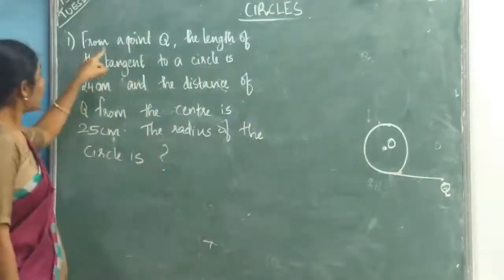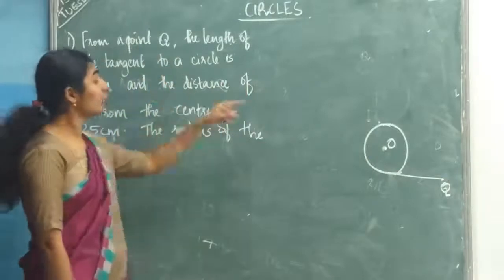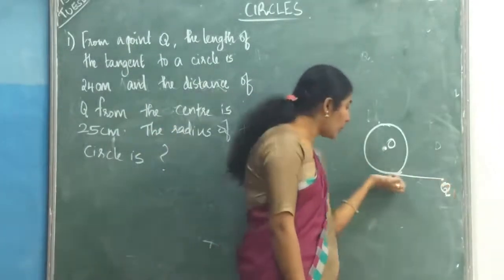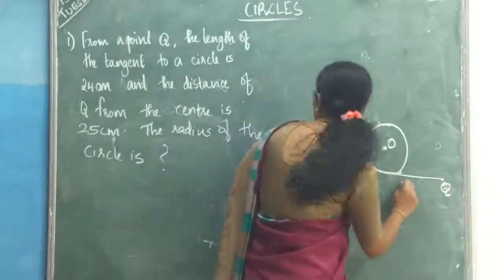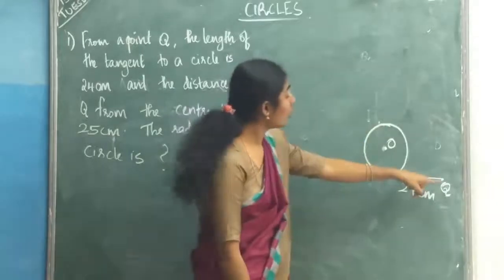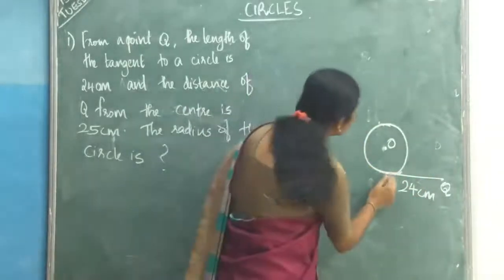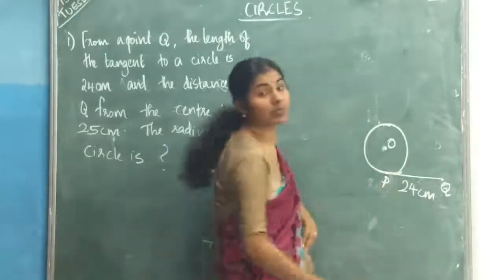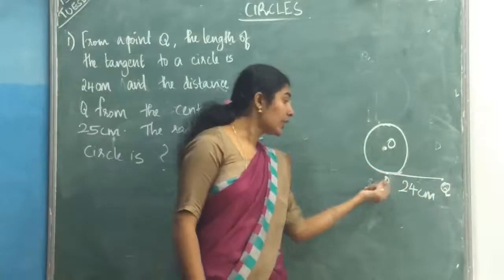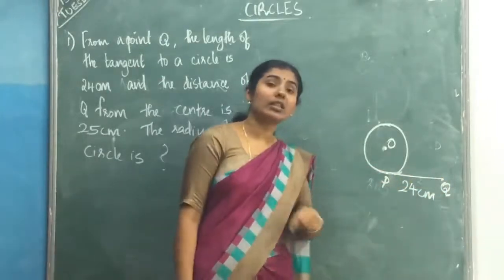So what are they given? From a point Q, the length of the tangent to a circle. From this point Q, the length of tangent to this circle is 24 centimeter. So when you are drawing the tangent, you will get one point of contact. So give that the name P. So from point Q, the length of tangent to a circle, that is PQ, is 24 centimeter.